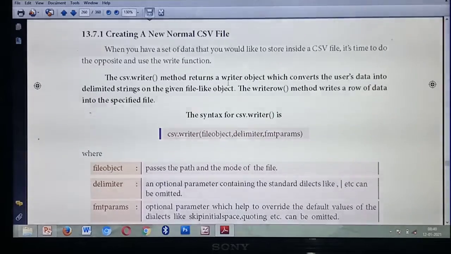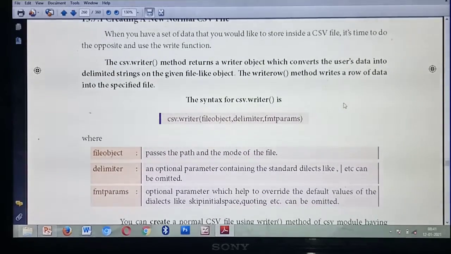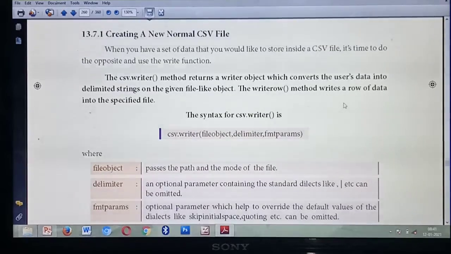Then this is the csv.writer() method. Then the writerow() method. What's the next method? The writerow() method. So this method is mainly used to write a row of data. That means it will write the first row of data. In the reader function you will study that first it will read the first row, then the second row. Similarly, this writerow() method is used to write data row by row.